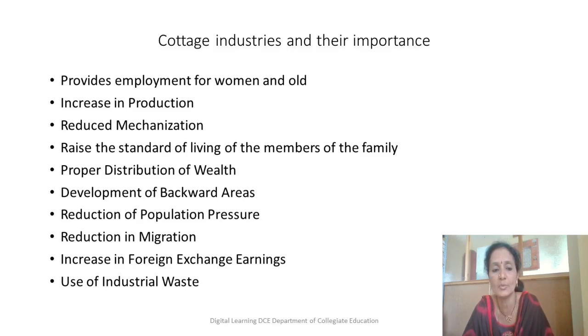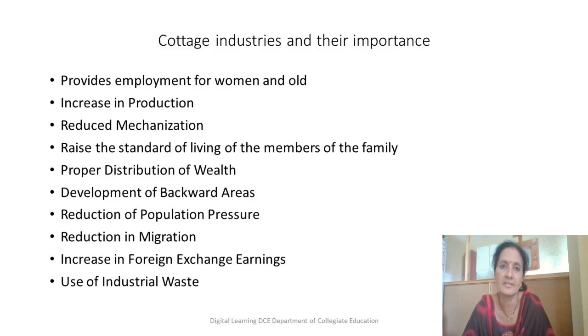So what does that lead to? It leads to a rise in the standard of living, not only for the particular member but for all the members of the family, because all the members are contributing. This naturally increases the wealth and also the standard of living. Proper distribution of wealth: since all of them are actively engaged in one thing or the other, the distribution of wealth will also be equal, proper and balanced.